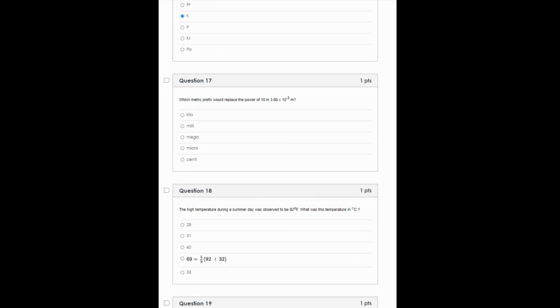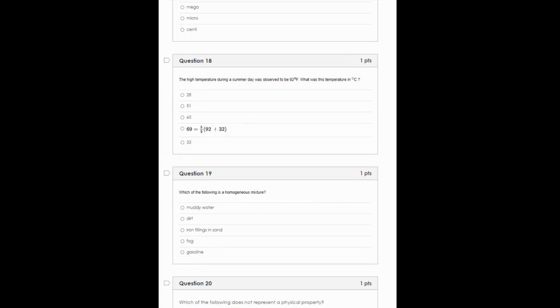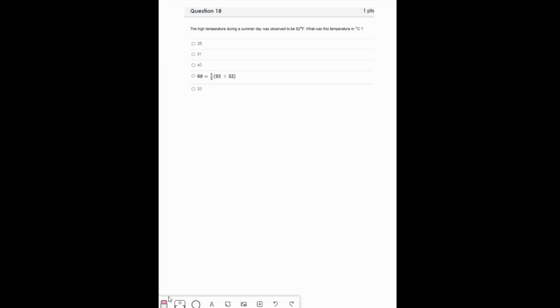Number 17, which prefix would replace the power of 10 in this scientific notation for meters? 3.68 times 10 to the negative 3 meters. That would be milli. Milli is times 10 to the negative 3. Number 18, the high temperature during a summer day was observed to be 92 degrees Fahrenheit. What's this temperature in Celsius?